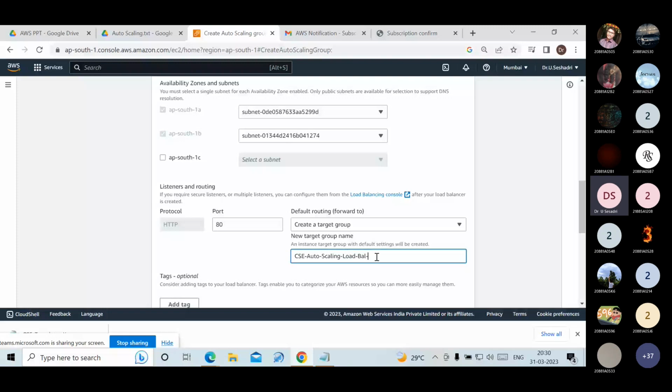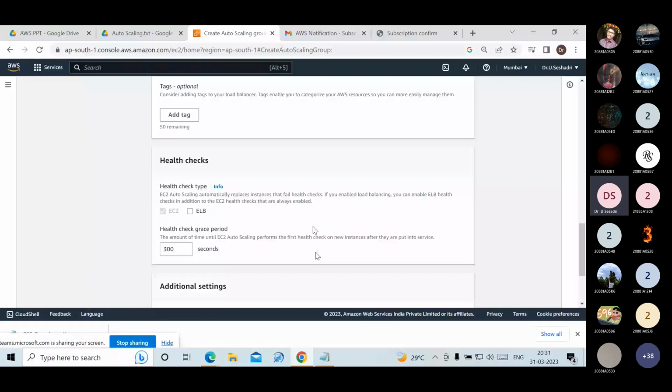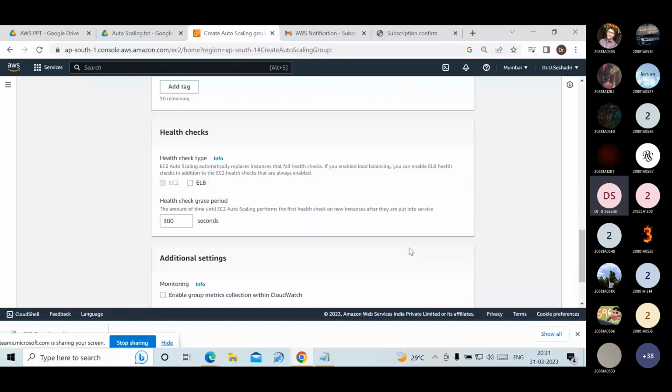I copy and paste it here in the notepad. Scroll down. The default health check grace period is 300 seconds, I have given. Click on next option.